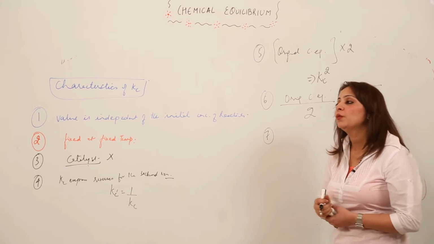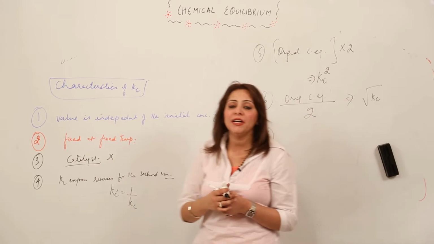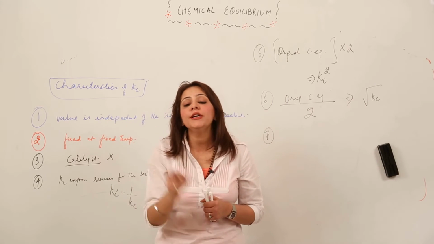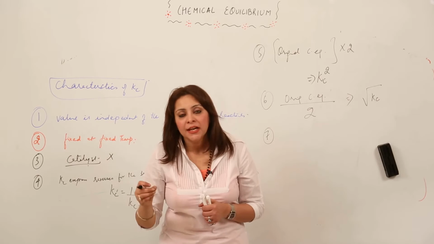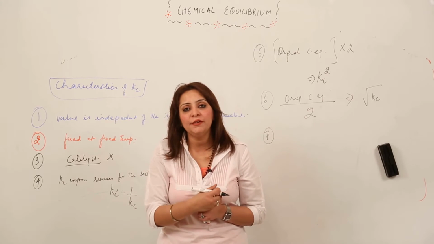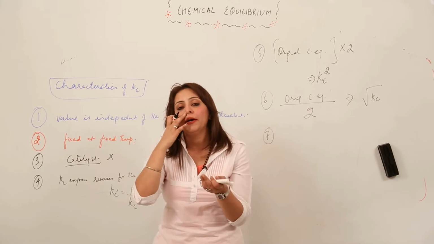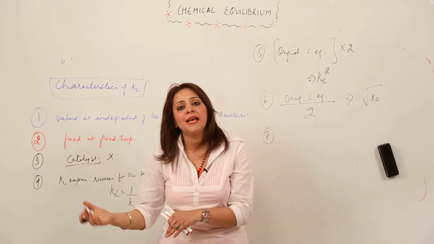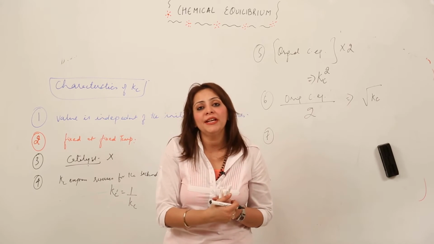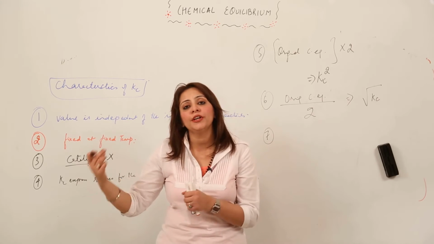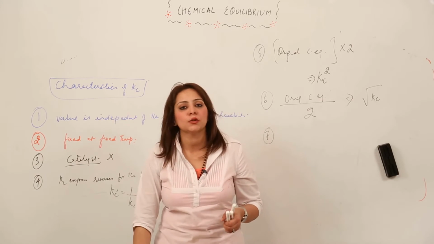So that is what I wanted to say, that if you operate on a chemical equation with a certain factor, it is going to have a direct effect on the Kc. If you are multiplying the equation by any factor, then Kc is raised to the power of that factor, twice, thrice. And if you are dividing the equation by any factor, you take the square root or the cube root for the Kc as well, right?